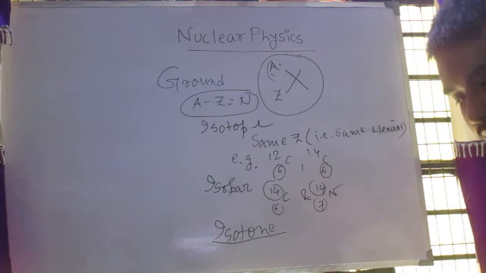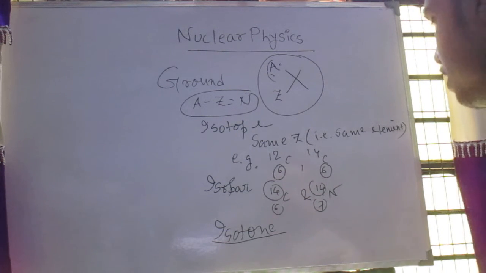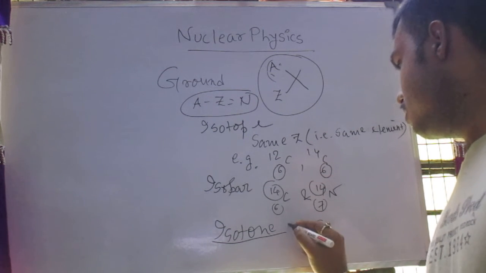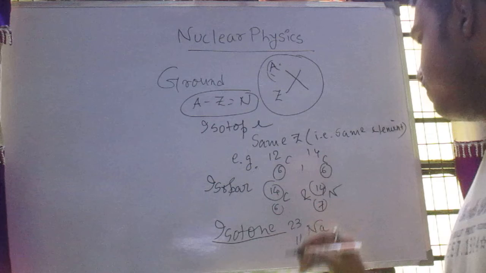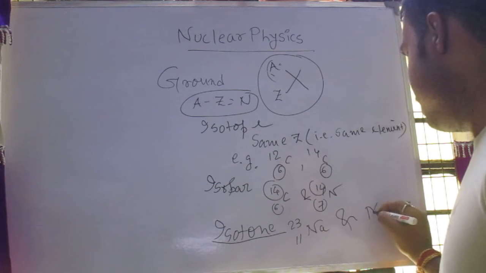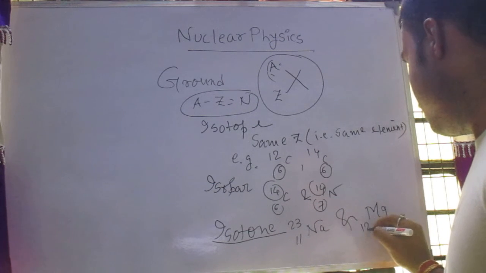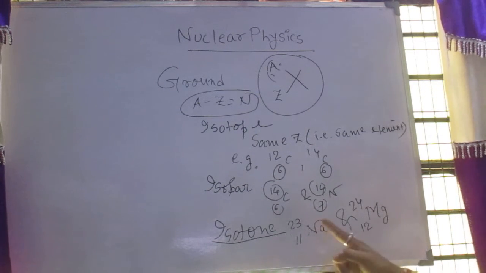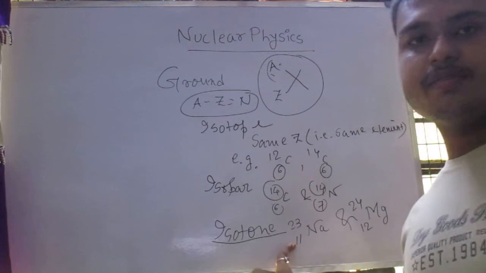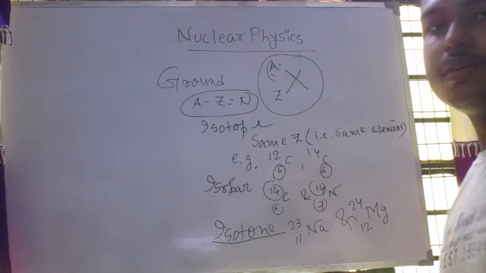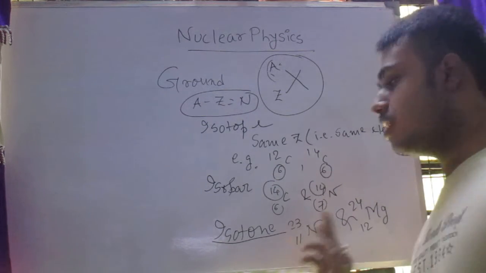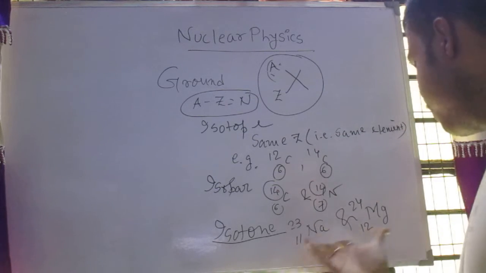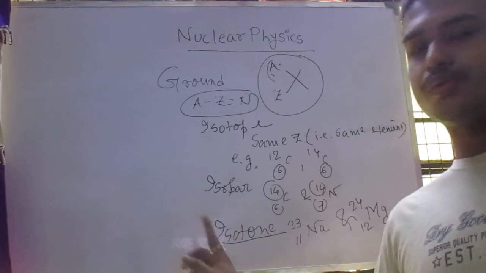If we take an example of isotone, then sodium 23/11 and magnesium 24/12. Here the difference between 23 and 11 is 12 and the difference between 24 and 12 is also 12. So the neutron number is same but the atomic number and mass number are different. So these form a pair of isotones.